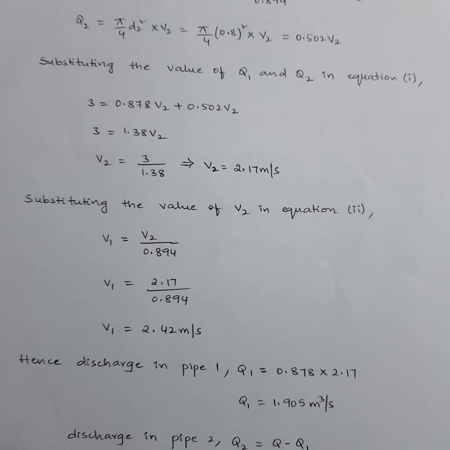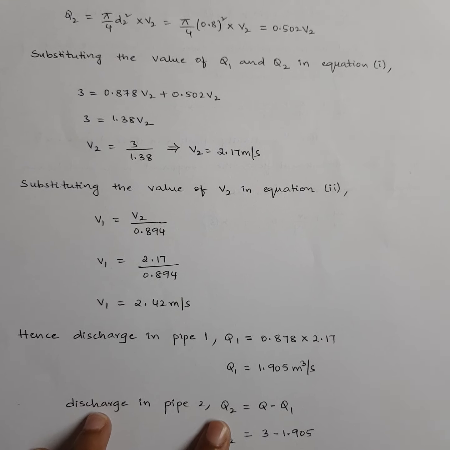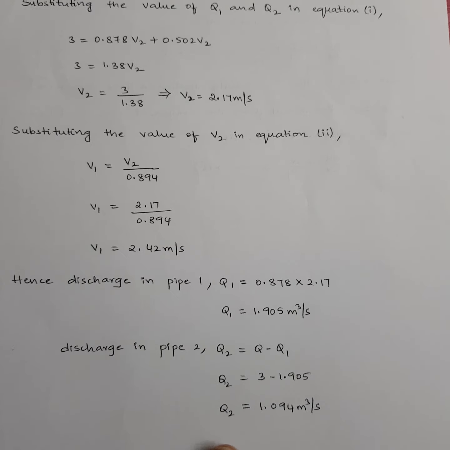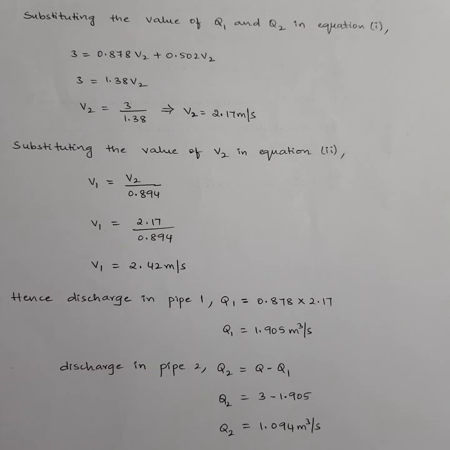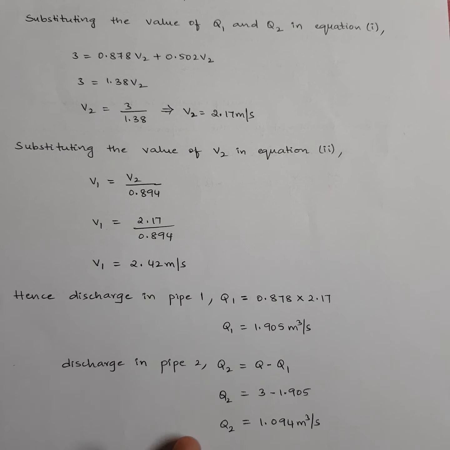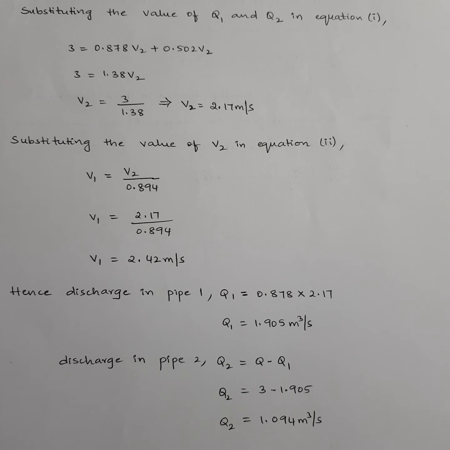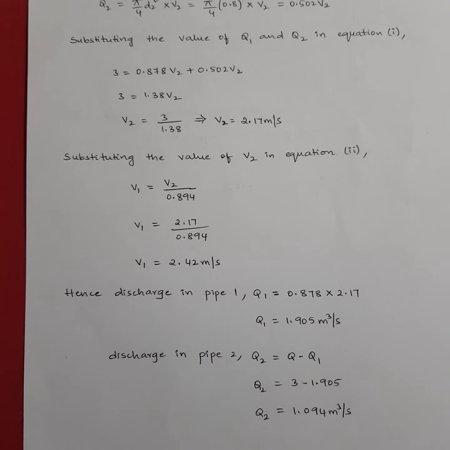Or else we have Q equal to Q1 plus Q2, right? So Q2 will be Q minus Q1. So like that also you can calculate Q2. So I think you don't require the value of V1 also. Why? Because our Q1 and Q2 are unknowns only in terms of V2. So directly you will get Q1 and Q2. That's what our question is about. He asked to calculate the discharge in pipe 1 and pipe 2. Like this you need to calculate.